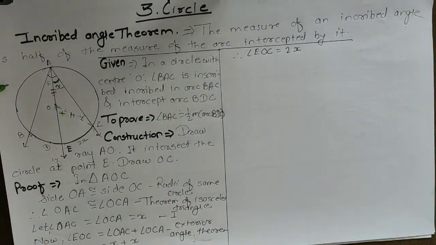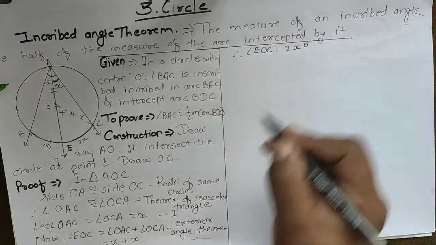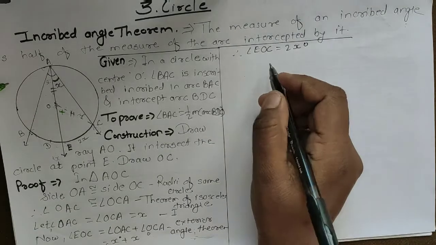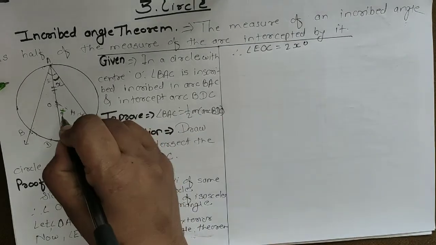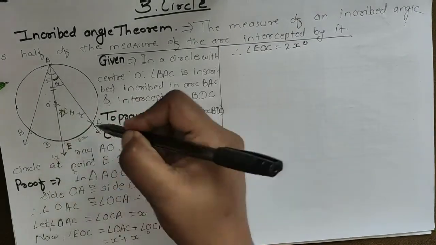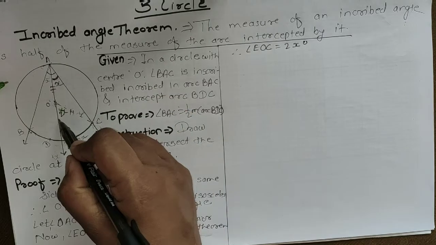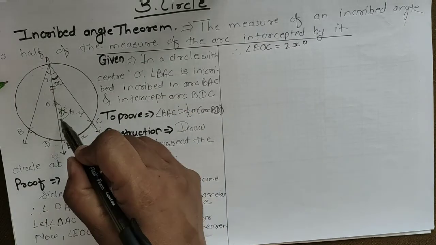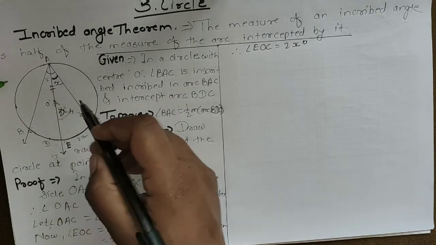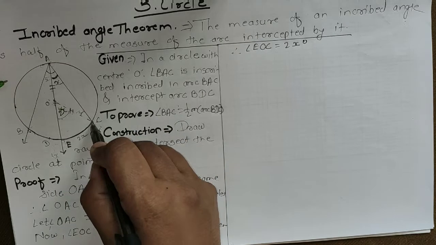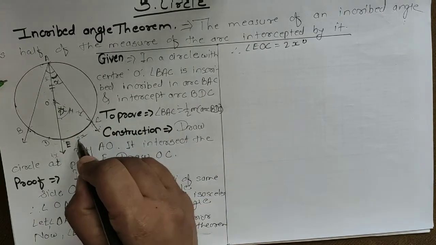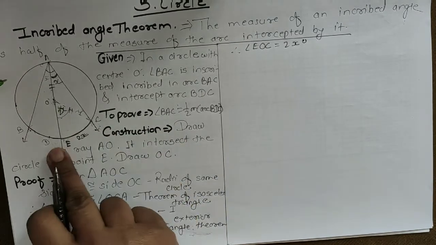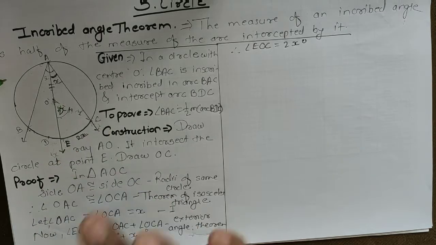Okay, now the next step is 2x degree. Angle EOC's measure is now 2x, but which angle is it? It is a central angle, and a central angle's measure is equal to the intercepted arc. So arc EC's measure is also 2x.